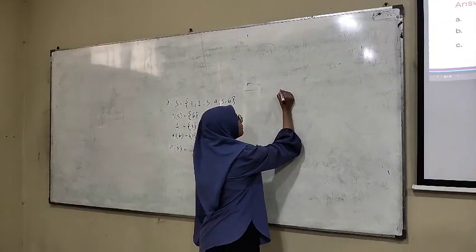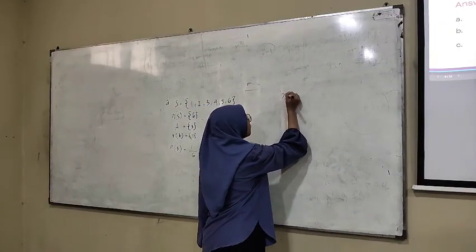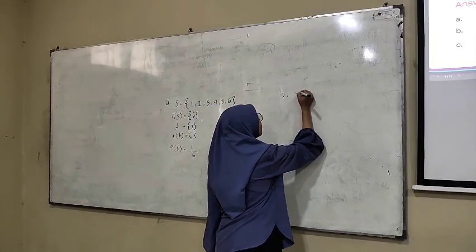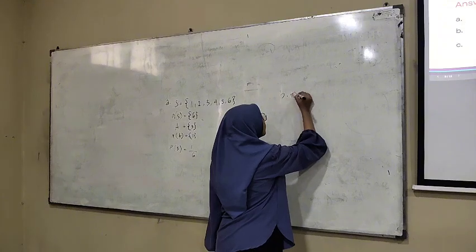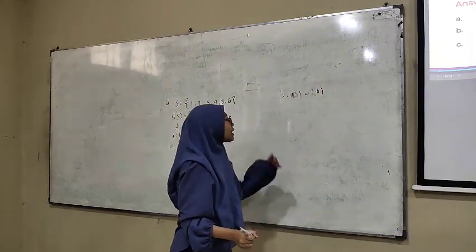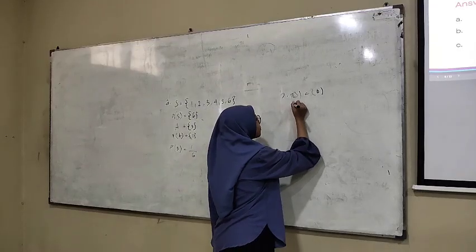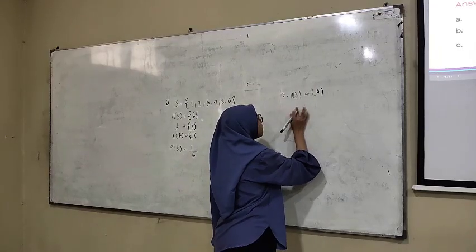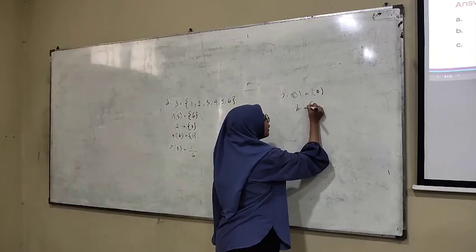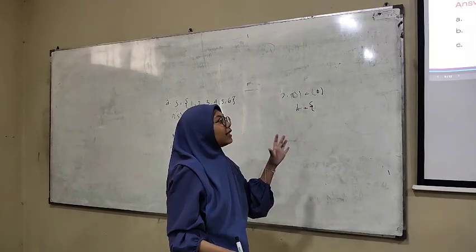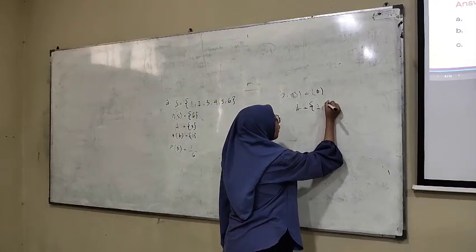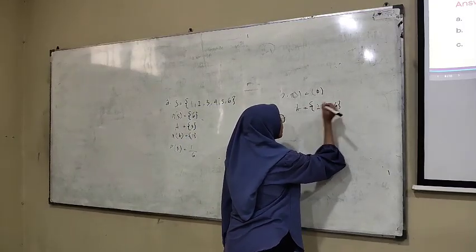Question B. We know that the sample space is 1, 2, 3, 4, 5, 6, and the even numbers are 2, 4, and 6.